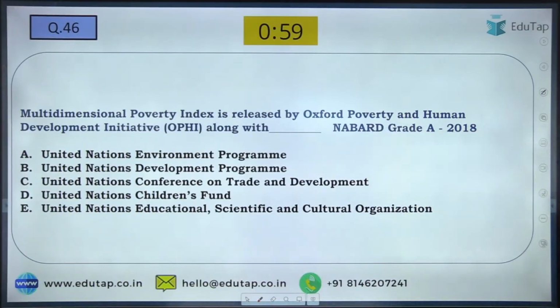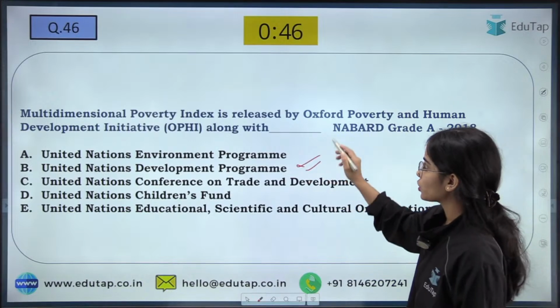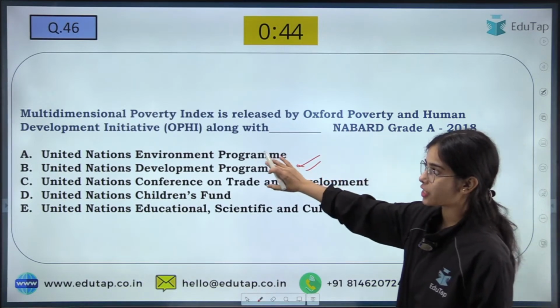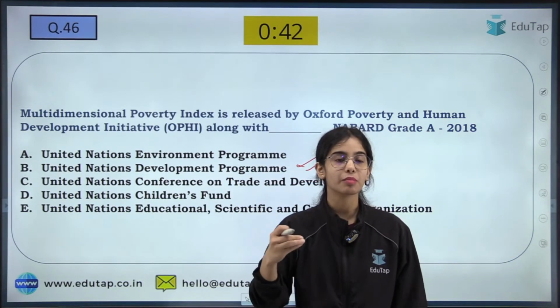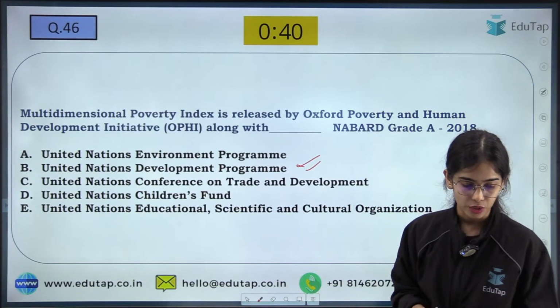Next, the Multidimensional Poverty Index is released by the Oxford Poverty and Human Development Initiative along with which of the following? Along with the United Nations Development Programme. So UNDP as well as OPHI together release the Multidimensional Poverty Index at the global level.